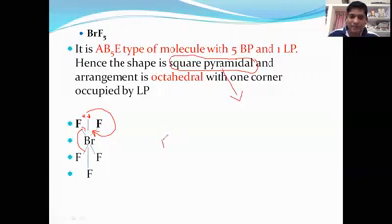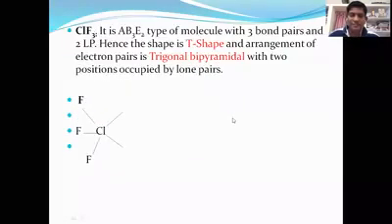Again, I'm saying we take any molecule with A as the central atom. How many fluorine atoms are there? I'm taking 5 fluorine atoms, AX5. How many lone pair electrons are there? Only one lone pair of electrons. If you take any molecule like AX5E, I'm repeating, AX5E, the shape is always square pyramidal.